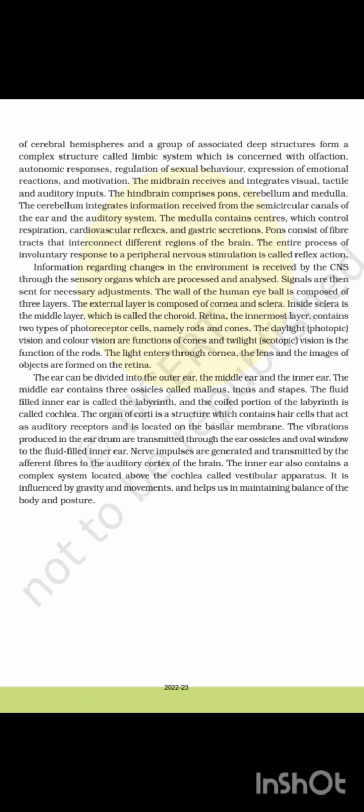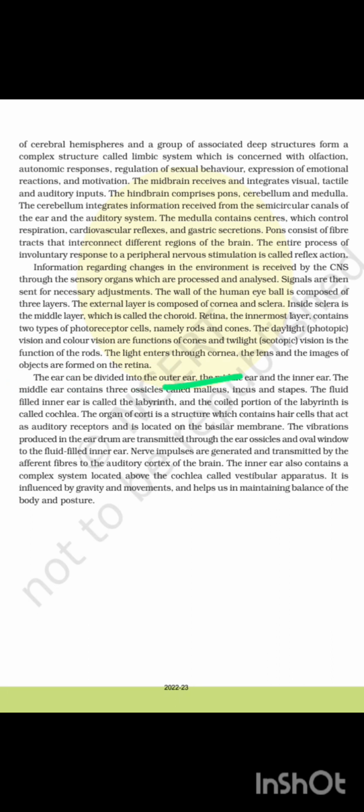The wall of the human eyeball is composed of three layers. The external layer is composed of the cornea and sclera. Inside the sclera is the middle layer, which is called the choroid. The retina, the innermost layer, contains two types of photoreceptor cells, namely rods and cones. The daylight photopic vision and color vision are the functions of the cones, and dim light scotopic vision is the function of the rods. The light enters through the cornea and the lens, and the image of the objects is formed on the retina.